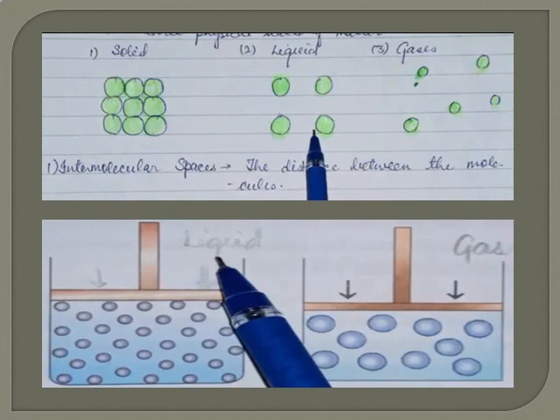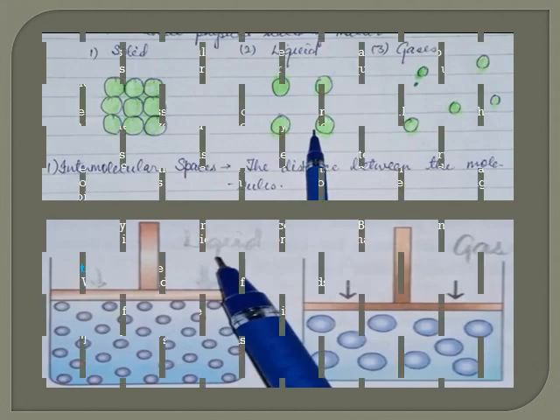Before that, please see the diagram and draw it in your notebook. Here again I have shown you the molecules of solid, liquid and gases, their positions, and the distance between every particle. See the intermolecular space. When we use a piston and try to compress, in the second diagram, see the first part: there is a liquid, and particles are a little bit far away from each other, so we may compress liquid also. But in the case of gases, see the second part of the second diagram: there is so much space between the molecules that we can easily compress gases.